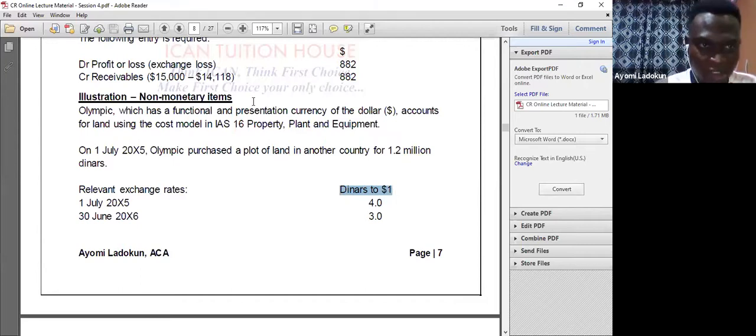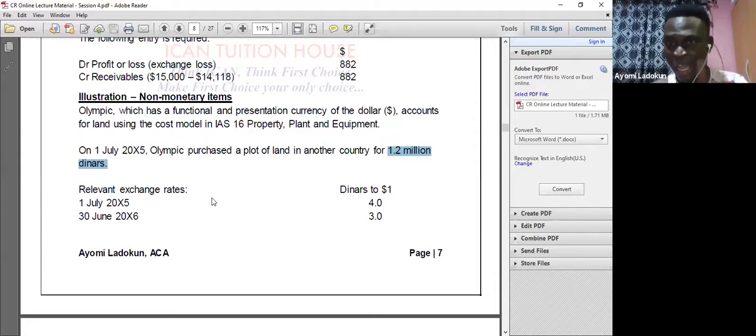And I asked myself, Olympic, what is your functional currency? It is dollars, okay? And the dollar for Olympic is the stronger currency. And I will ask myself again, what currency is the transaction denominated in? It's denominated in 1.2 million dinars. That means this is the weaker currency. And they gave me the exchange rate as at 1st July, when I entered into the transaction. They also gave me the exchange rate as at 30th June 2026. That is the year-end balance.